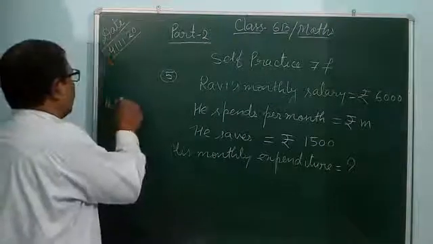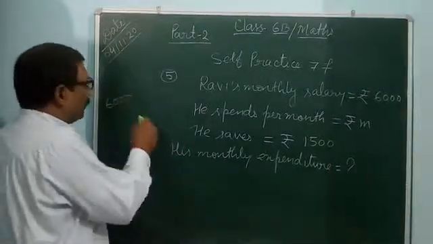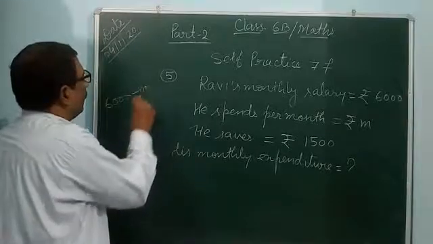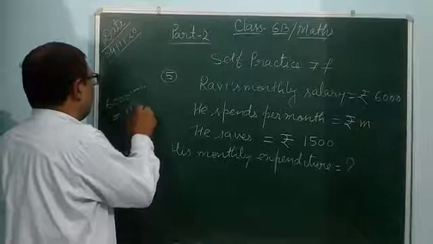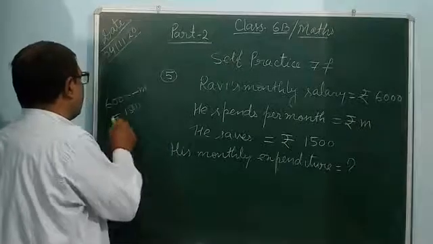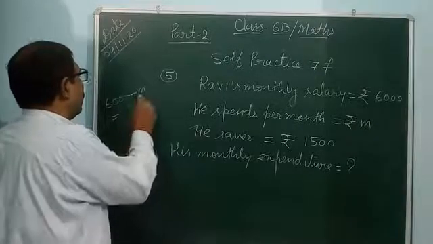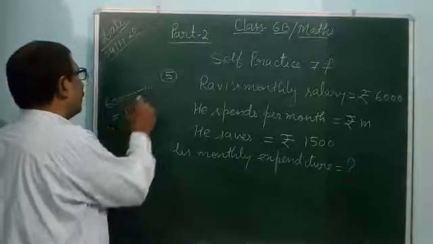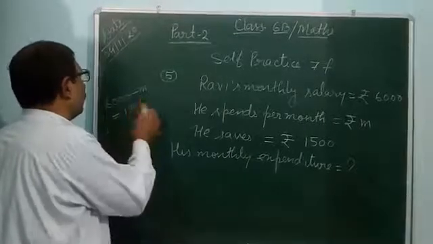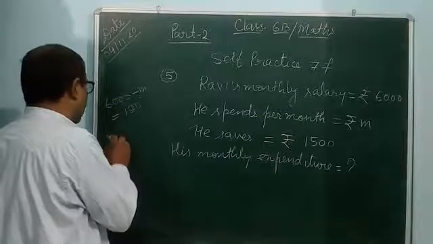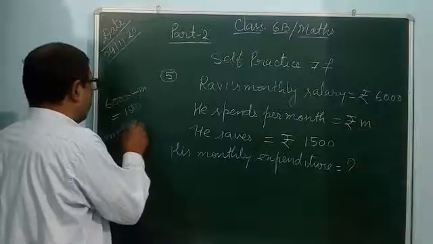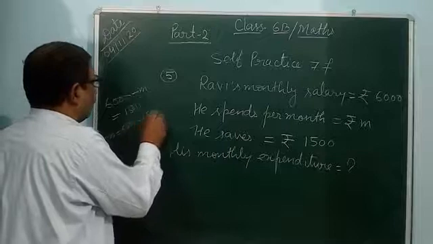Total salary is 6,000 and m rupees he spends, minus m is equal to total savings 1,500. After that you can take this m to the other side, so m is equal to 6,000 minus 1,500.